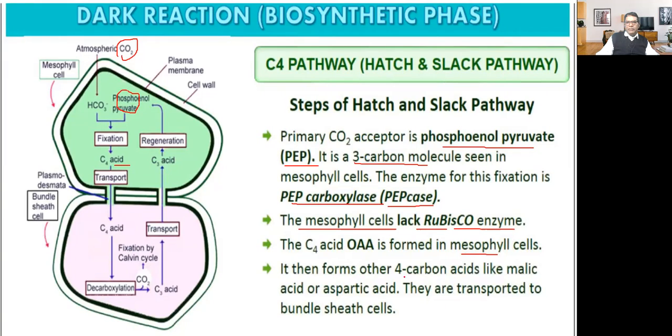It then forms other 4 carbon acids like malic acid or aspartic acid. Apart from this, it also produces C4 acid, that may be what? Malic acid or aspartic acid. They are transported to the bundle sheath cell. So malic acid and aspartic acid, not OA, will be transported from the mesophyll cell to the bundle sheath cell.